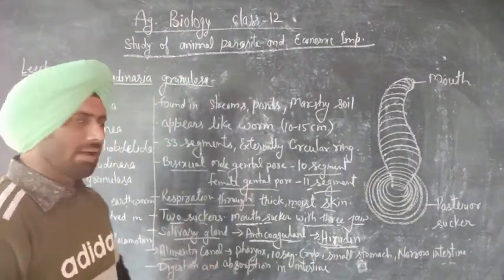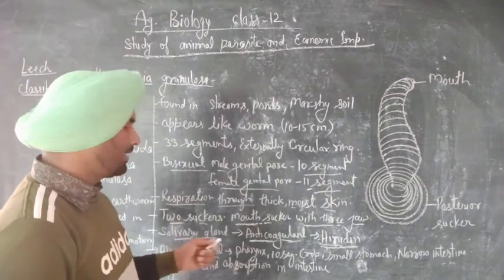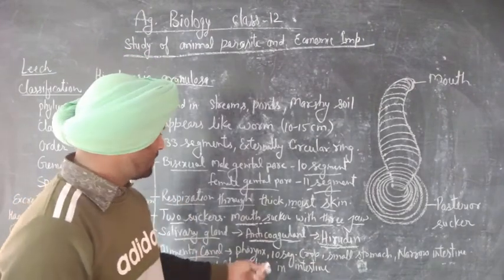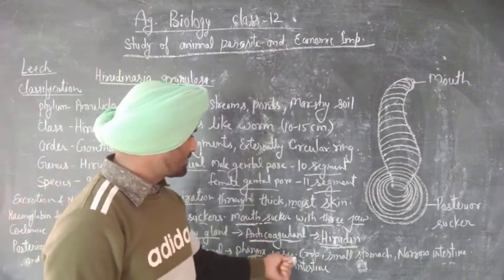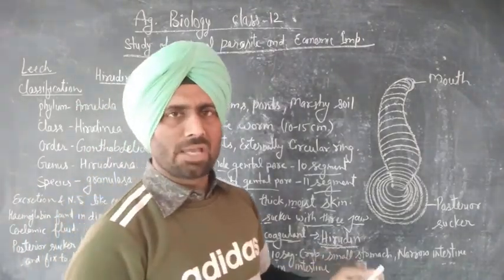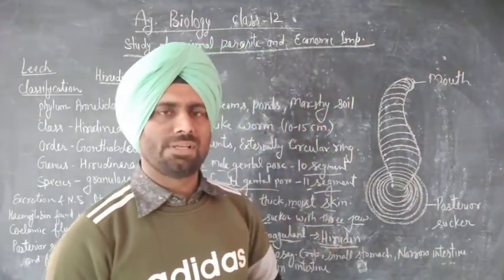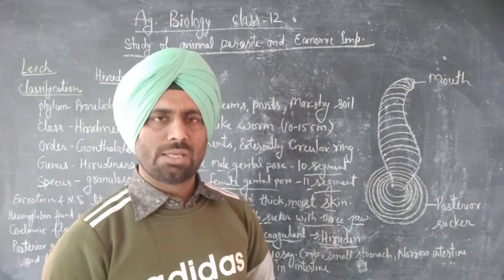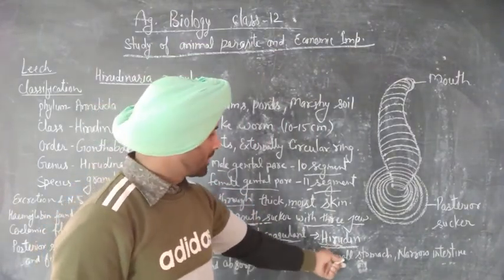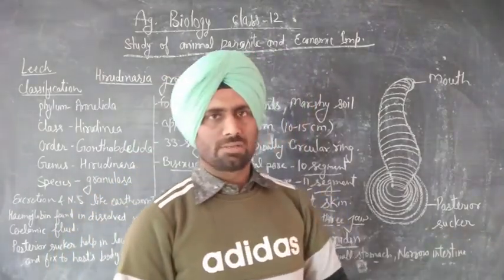The alimentary canal of leech consists of a mouth, pharynx, a 10-segmented crop, a small stomach and a narrow intestine.